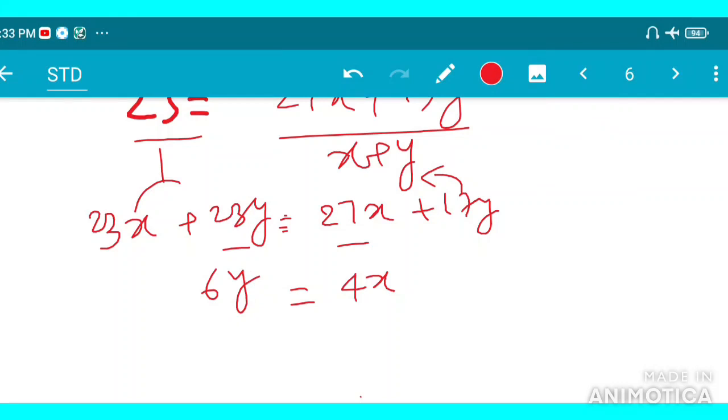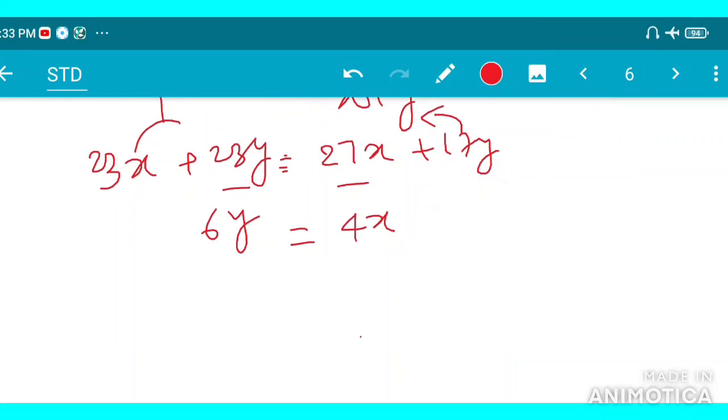So 4x = 6y. Now the ratio of x upon y, so x upon y means by cross multiplying, x is here, y is there. So see here, x is here and 2 comes here, 3 by 2. x by y is equal to 3 by 2.